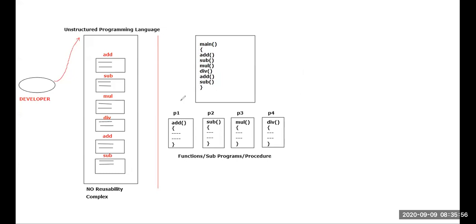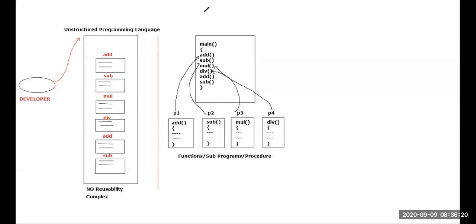If they want to perform addition, what is going to happen? They will take this P1 and use it here. If they want to perform subtraction, they will take this P2 and use it here. If they want to perform multiplication, they will take this piece of code. If they want to perform division, they will use that. Again, if they want to perform addition, don't you think they can use this piece of code?